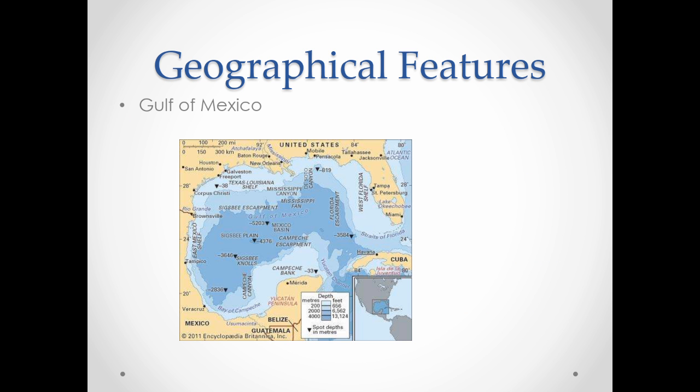Some geographical features. Close to home, we have the Gulf of Mexico. We know that the Gulf of Mexico, like we talked about before, has warm water, and this is known as Hurricane Alley. We do get a lot of hurricanes here, and tropical storms, and when it rains cats and dogs, like what we talked about. And that's a geographical feature that we have here in South Texas.